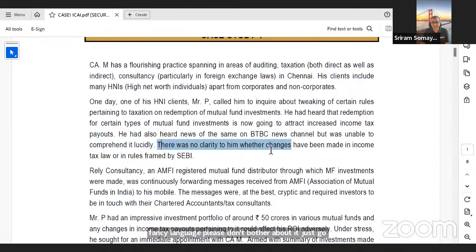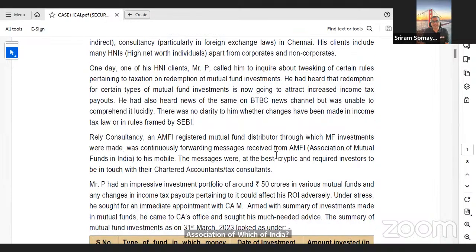Okay. There was no clarity to him whether changes have been made in income tax rules or in rules framed by SEBI, relay consultancy, and AMFI. What is AMFI? Association of Mutual Funds of India. The registered mutual fund distributor through which mutual fund investments were made was continuously forwarding messages received from AMFI on his mobile. The messages were at best cryptic, meaning confusing, and required investors to be in touch with their CA or tax consultants. All this so far is only story. There is actually very little essence. Essence is somebody has mutual funds, he is looking to redeem them, and he has some tax issues on them. That is a one-line summary of the entire 3 paragraphs we've read.